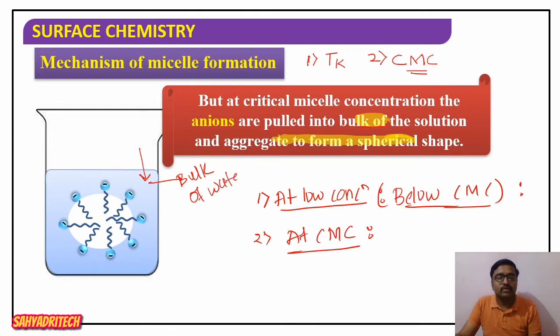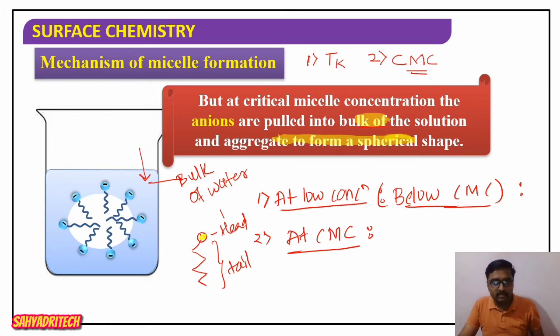Now when they enter the bulk of water, as we already said, there will be two parts, right? Head part and the remaining tail part. The head is hydrophilic in nature, but what about the tail? The tail part is hydrophobic in nature.